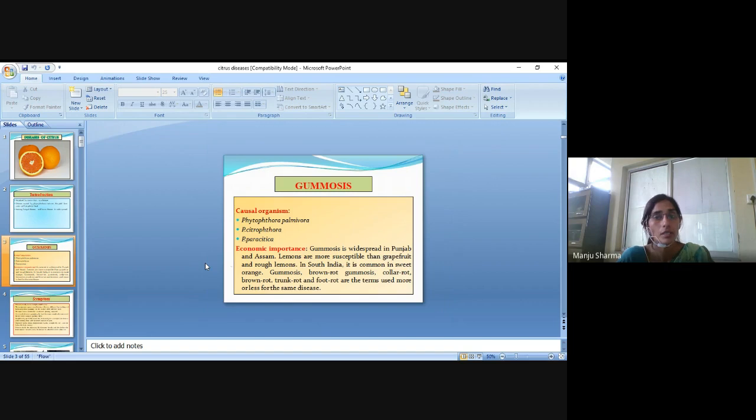So the first disease is gummosis. The causal organisms are Phytophthora palmivora, Phytophthora citrophthora, and Phytophthora parasitica. The economic importance: gummosis is widespread in Punjab and Assam. Lemons are more susceptible than grapefruit and rough lemons. In South India, it is common in sweet orange.